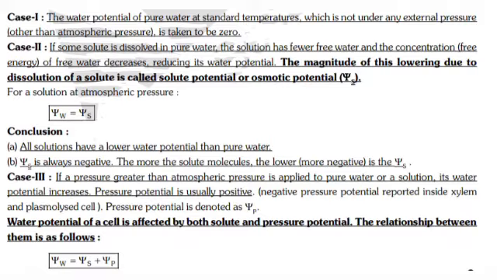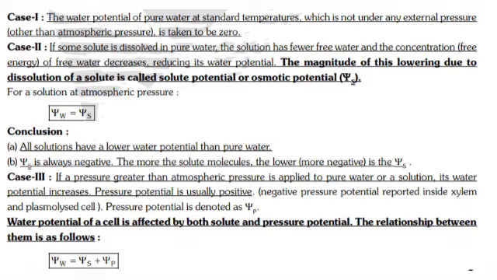For a solution at atmospheric pressure, psi W equals psi S. Conclusion: all solutions have a lower water potential than pure water. Solute potential is always negative. The more the solute molecules, the lower, more negative is the psi S.